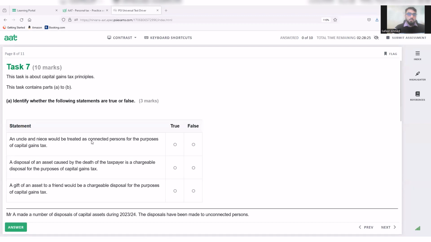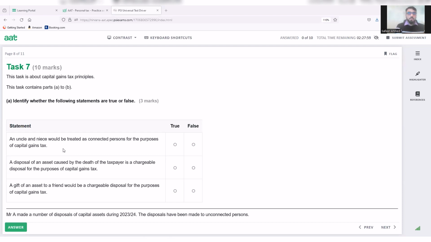An uncle and niece would be treated as connected persons for the purpose of capital gains tax. Now, who will be treated as connected persons? Normally it's grandparents, their children, grandchildren, and great-grandchildren, and so on. So direct descendants or direct ascendants.